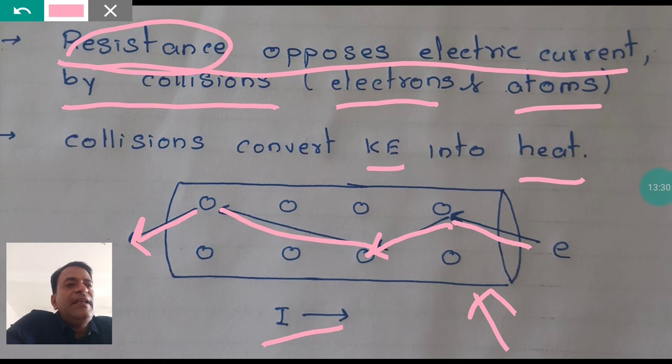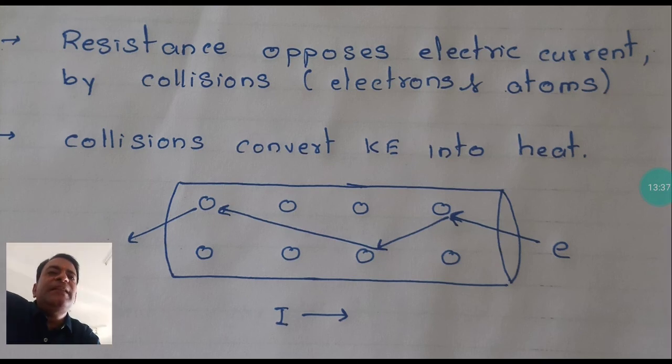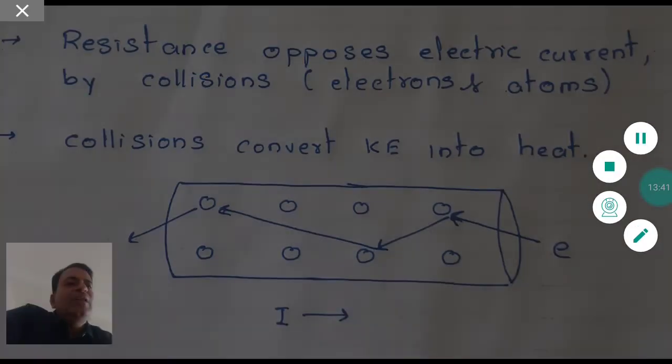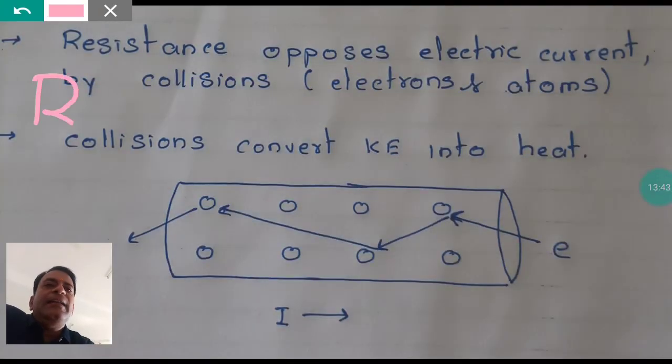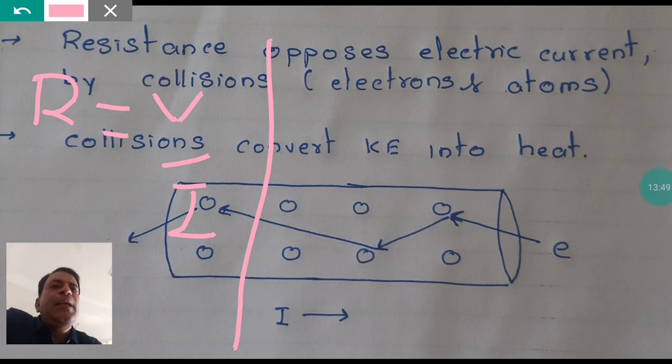Now let us see the mathematics of electrical resistance, the formula of resistance. R is equal to V by I. What is the unit of V? The unit of V is volt, the electric potential.